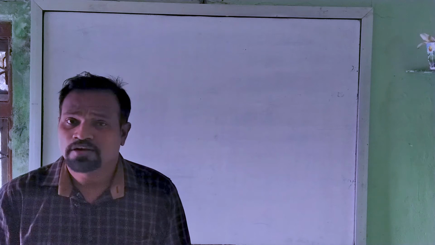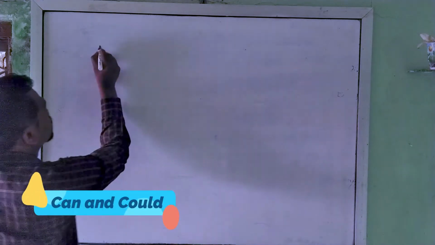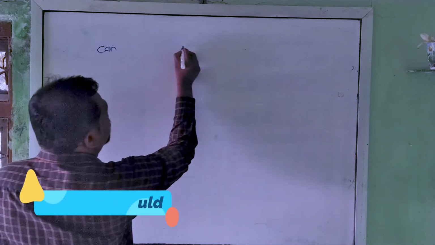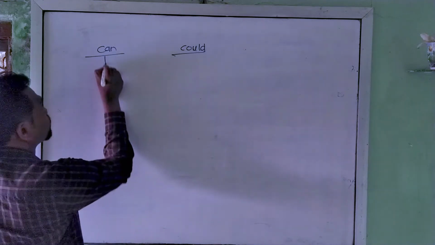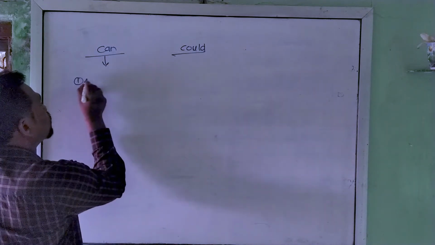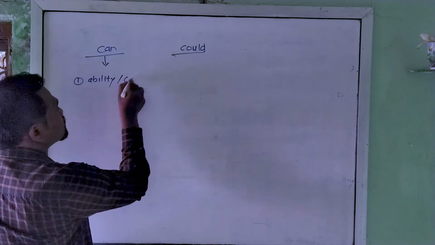Today in this video we are going to talk about two modal auxiliaries, that is can and could. Can and could. Now let's talk about can. When we want to talk about someone's ability or capacity,